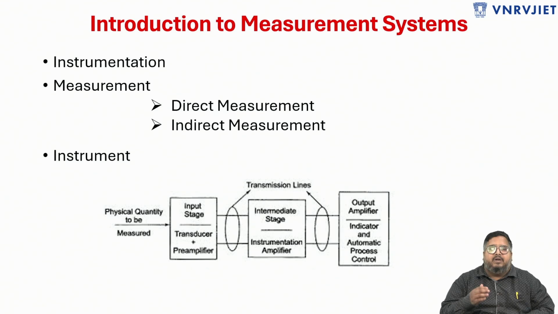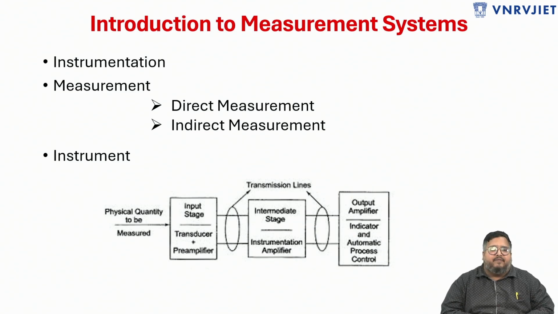So by using a voltmeter also I can measure current, that is by using Ohm's law. Since I know Ohm's law, V is equal to IR, I measure voltage using the voltmeter, and then using Ohm's law I will measure the current. So this is an indirect type of measurement. Thus measurement is of two types, direct and indirect.